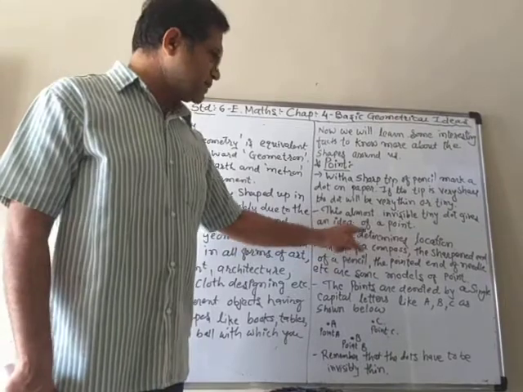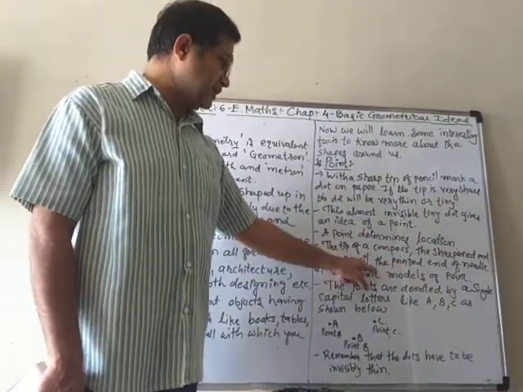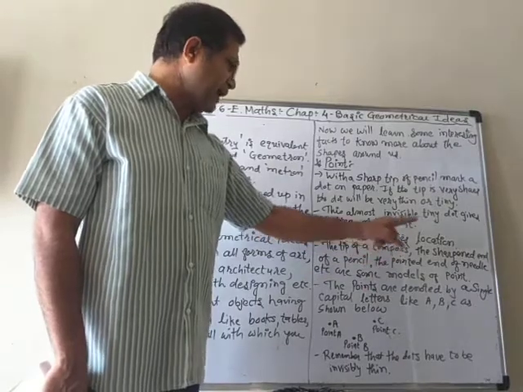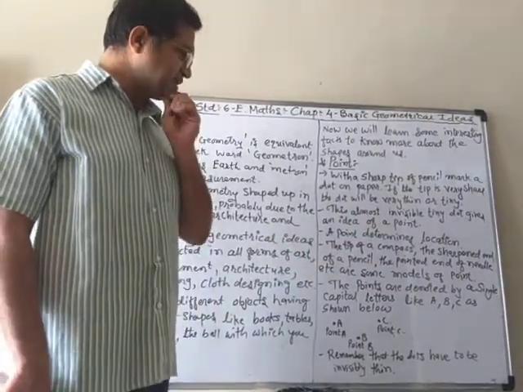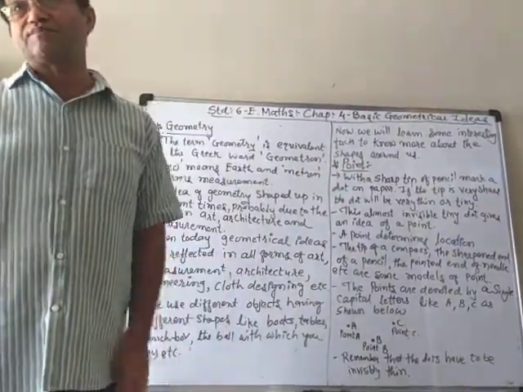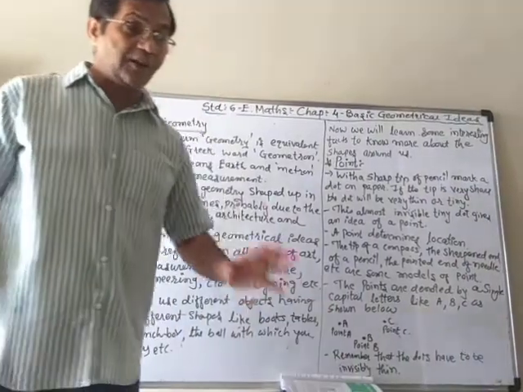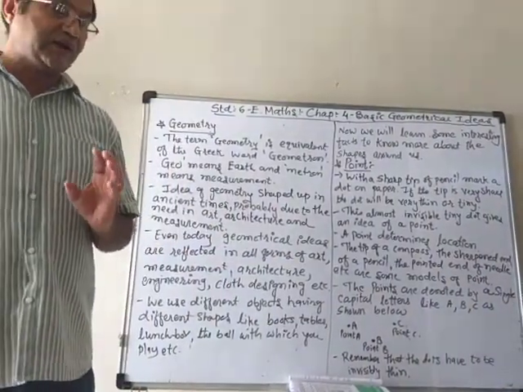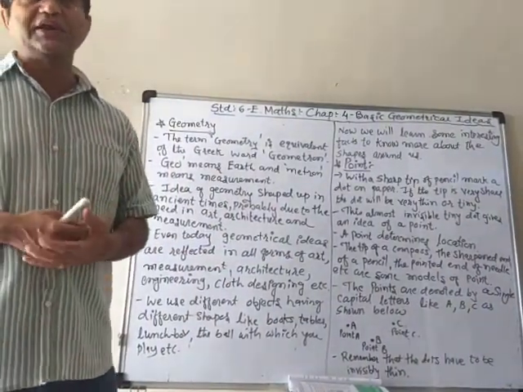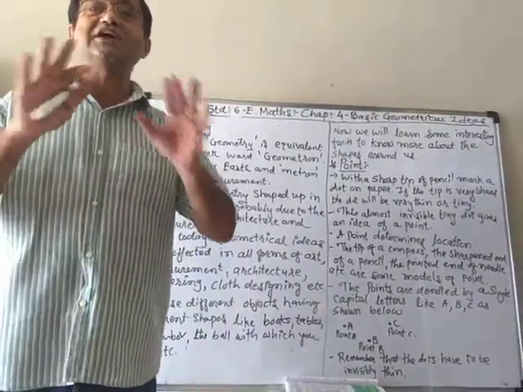The tip of a compass, the sharpened end of a pencil, the pointed end of a needle, etc. are some models of a point. It means they represent the model of that point. As I told you in the beginning, a point is almost invisible.